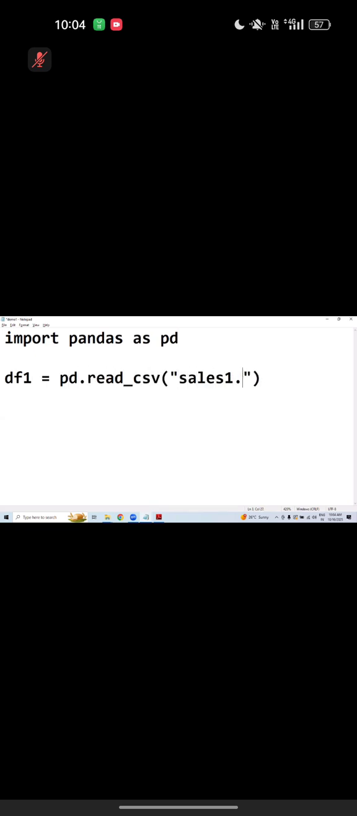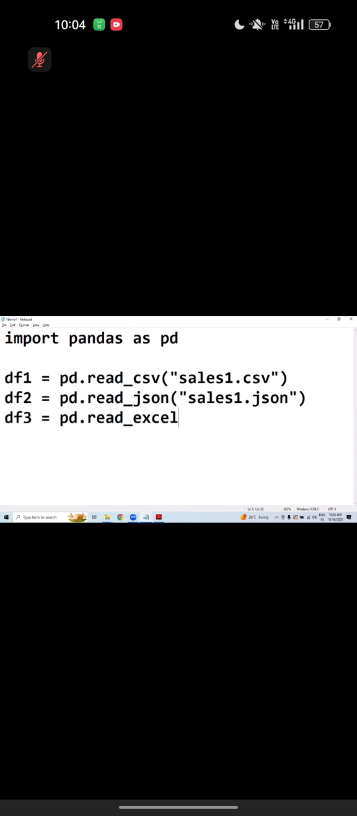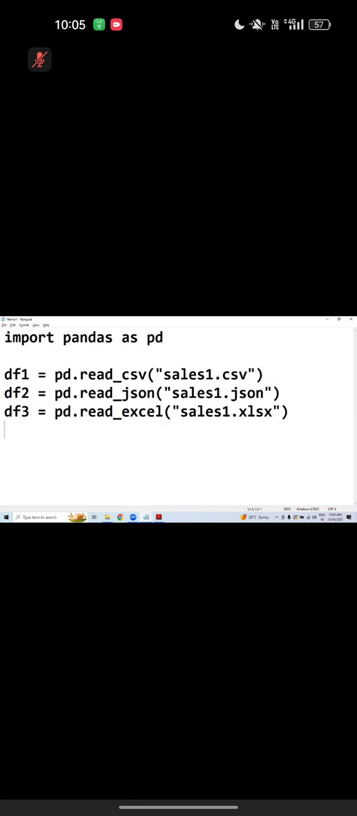Let's create, see. Tell me, import pandas as pd. df1 equals to pd.read_csv. Very nice. The next one, df2 equals to pd dot read underscore json, sales1 dot json. Now df3 equals to pd dot read underscore excel, sales1 dot xlsx. Very good. Wow, 3 data frames we got it actually.